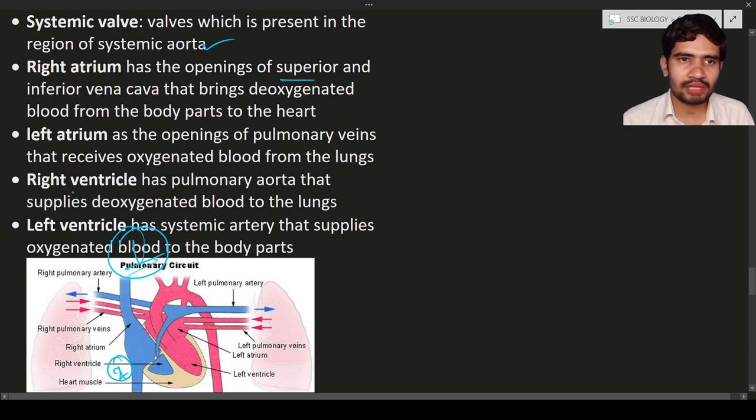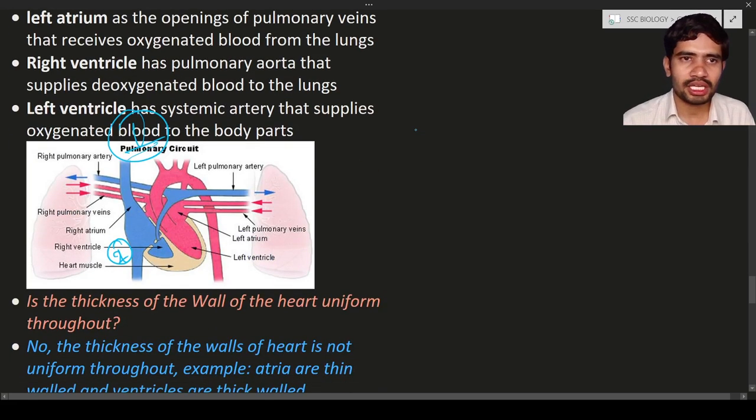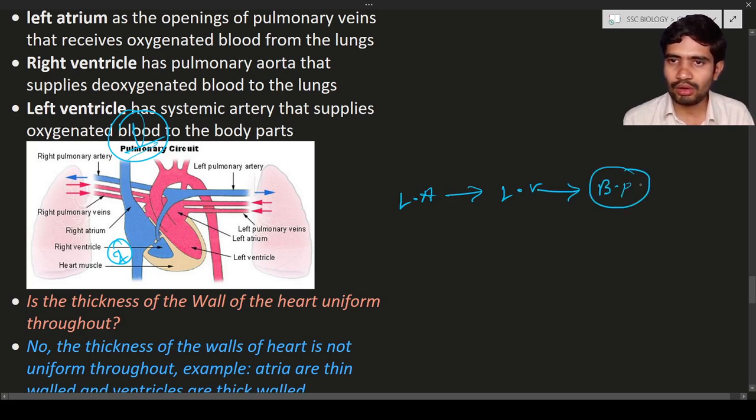So from the ventricle, the blood is pumped to the lungs through the pulmonary artery. In the lungs there is a conversion of deoxygenated blood to oxygenated blood, and from the lungs the oxygenated blood is transported to the left atria. From the left atria to the left ventricle, and from the left ventricle to the body parts. So this is the way it occurs.